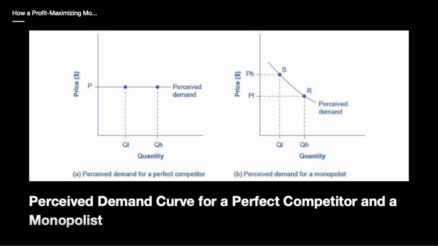So, if a monopolist chooses a high level of output, QH, it can charge a relatively low price, PL. Conversely, if the monopolist chooses a low level of output, QL, it can then charge a high price, PH. The challenge for the monopolist is to choose the combination of price and quantity that maximizes profits.